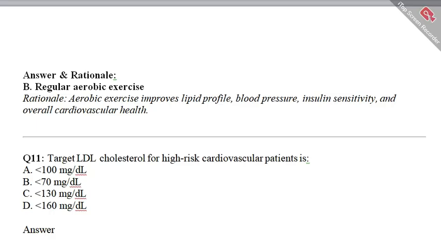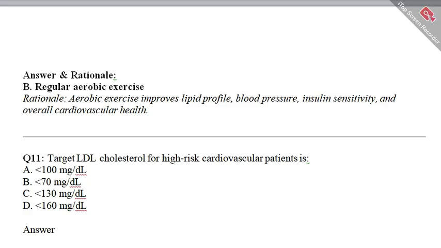In this next question, the target LDL cholesterol for a high-risk cardiovascular patient is: option A, less than 100 milligram per deciliter; option B, less than 70 milligram per deciliter; option C, less than 130 milligram per deciliter; option D, less than 160 milligram per deciliter.